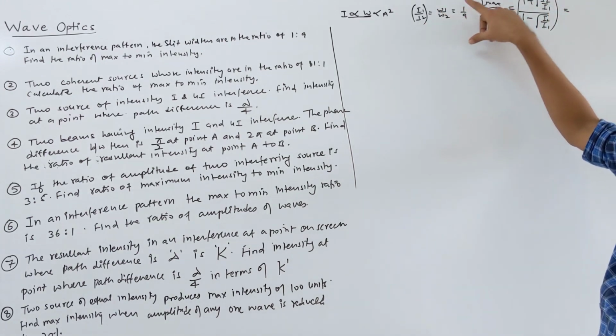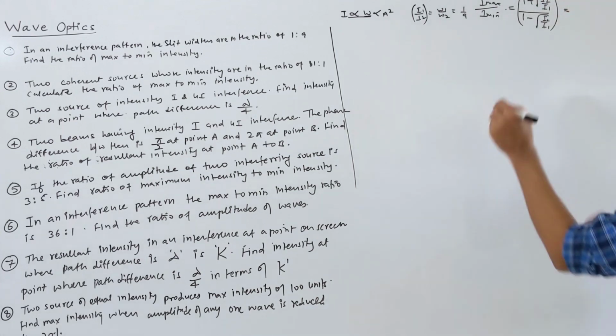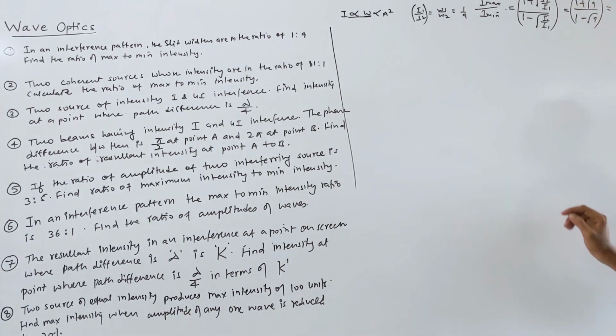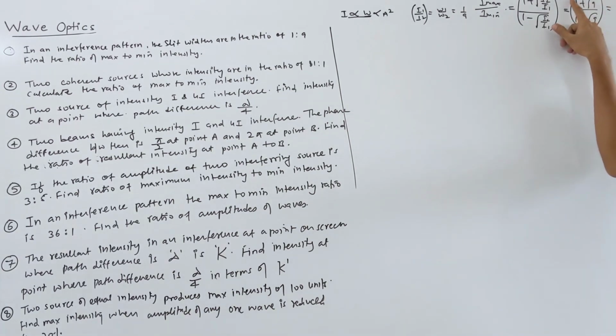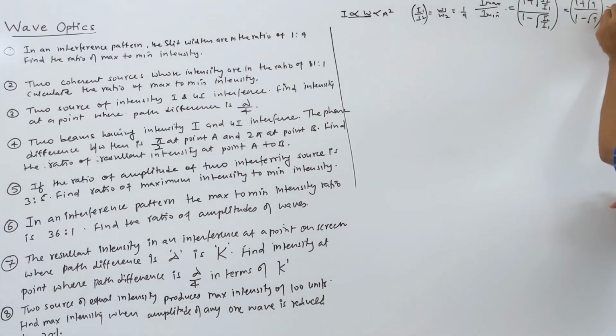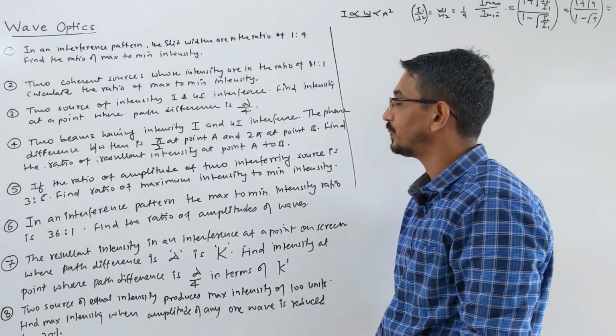So I1 by I2 is 1/9, we need the opposite of this, so it becomes 1 plus root of 9, over 1 minus root of 9, and square of this. Root 9 means 3, 3 plus 1 is 4, and down here 1 minus 3 is minus 2. So it becomes 4:1, that's your answer, correct? Okay.